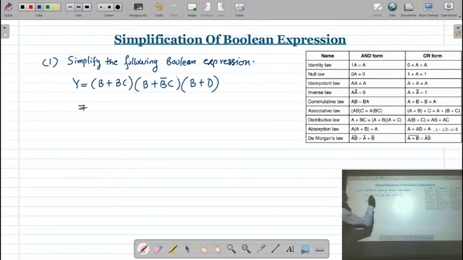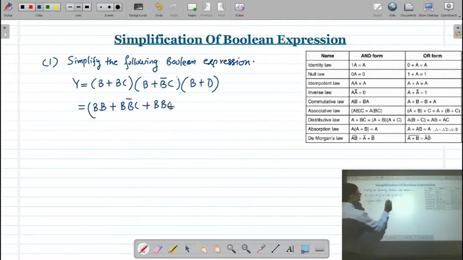If we open this bracket, simple algebra, then B plus BC is multiplied with B plus B bar C. B is multiplied with this, so you will get B into B, plus B into B bar C, plus B into C.